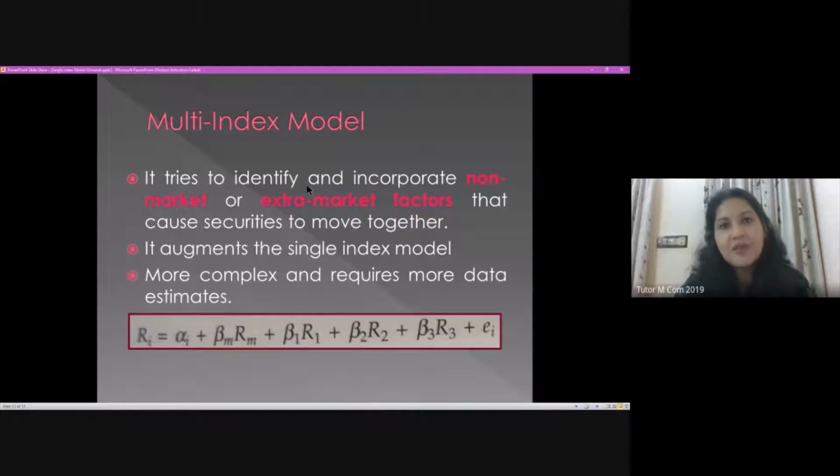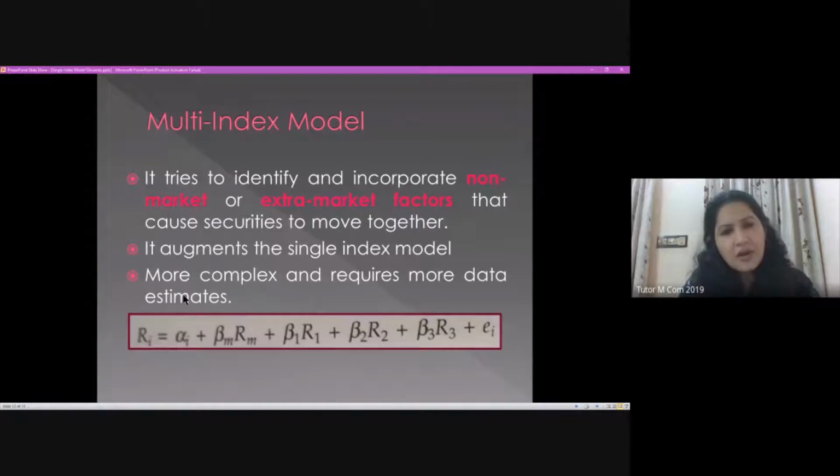That can be something which is never reflected in the factors that are considered in a single index model. So that's why I said the multi-index model is a little more sophisticated, incorporating more factors so that security analysis or portfolio analysis can be done in a better way. So it is actually an augmentation of the single index model. You are improving on the drawbacks or limitations of the single index model through the multi-index model.